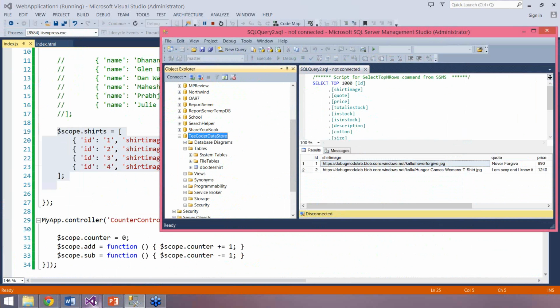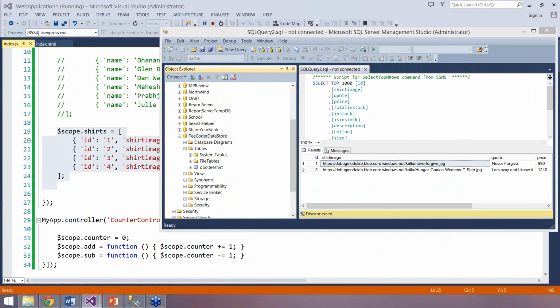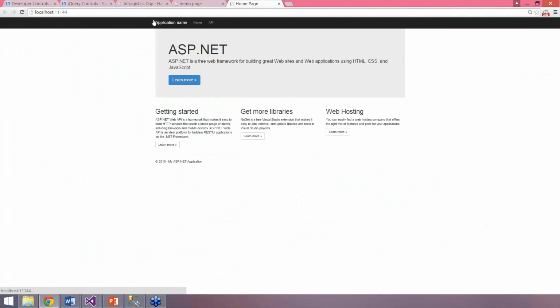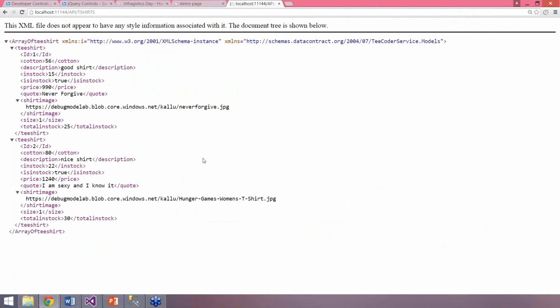Okay, now what I have done, I have already created a web API service. We are not going into the detail of how we can create that in a web API today. We can do that in later webinars. And here we see that we have created a web API service, which is returning those data from the database. So what we need to do now, we need to display this data, which is coming from a web API or a REST-based service, in our Angular app.